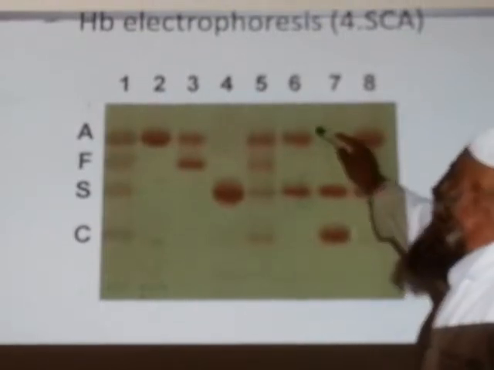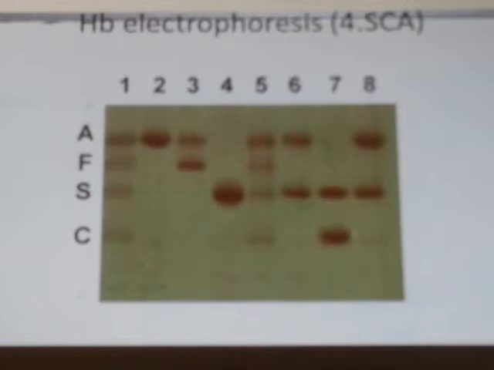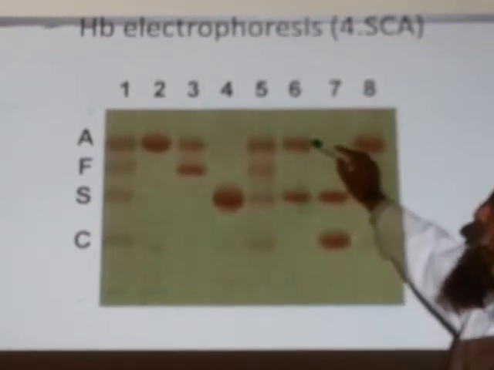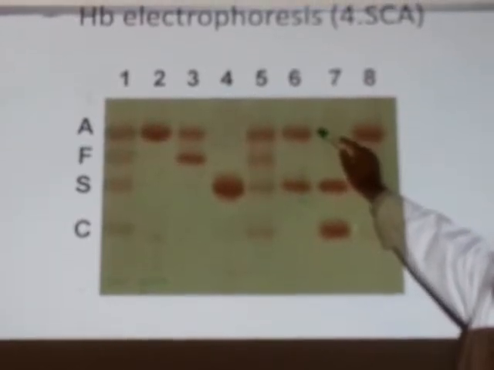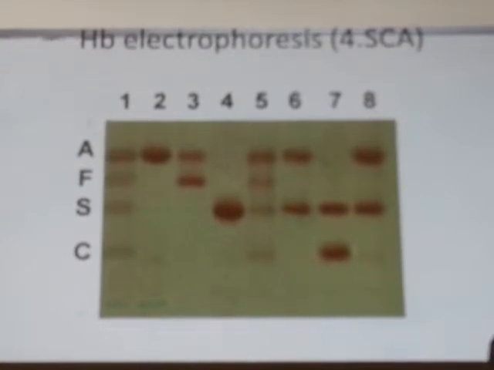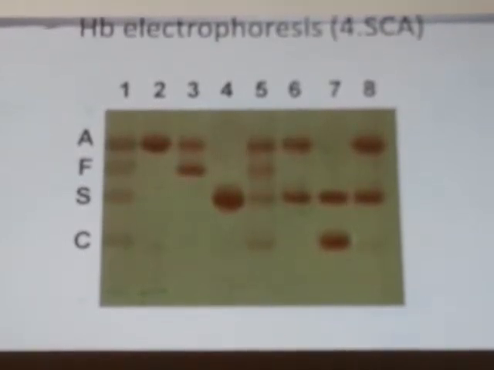Similarly, we will compare this. Now, what about this number 6? Doctor, if it is in F, what do you mean? What I am asking you, answer that. Then I will tell you, inshallah. What is this? Sabar. 50% is normal A and this 50% is S. Clear? What will be the disease?